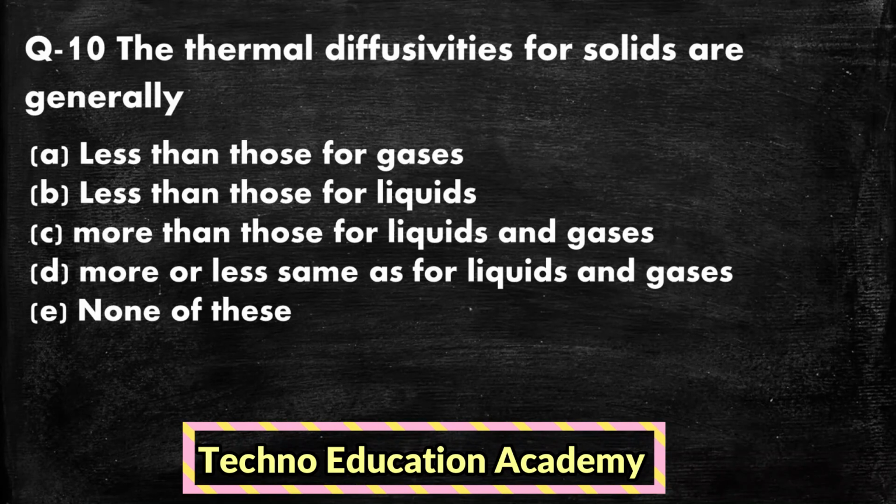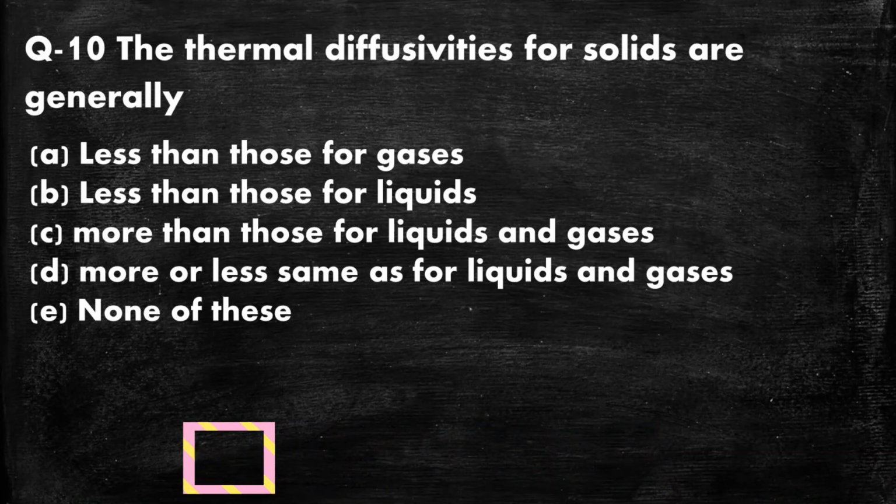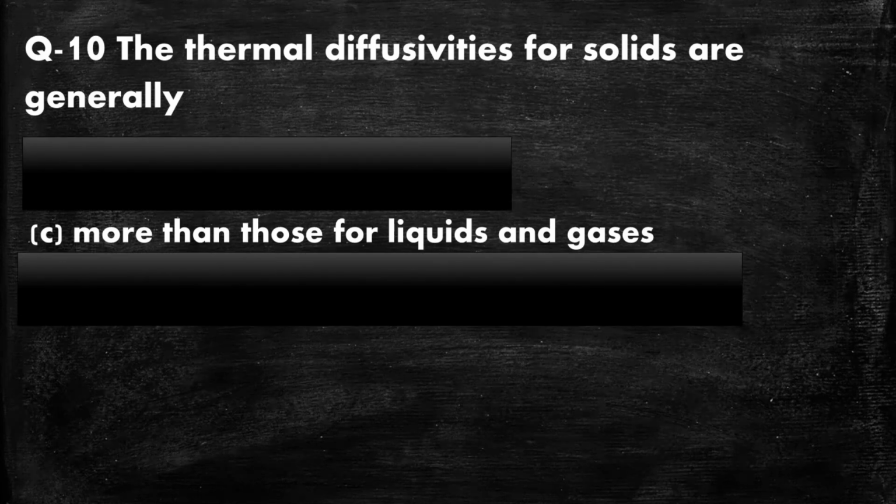Question number 10. The thermal diffusivities for solids are generally: option A, less than those for gases; option B, less than those for liquids; option C, more than those for liquids and gases; option D, more or less same as for liquids and gases; and option E, none of these. So here the right answer is option C, more than those for liquids and gases.